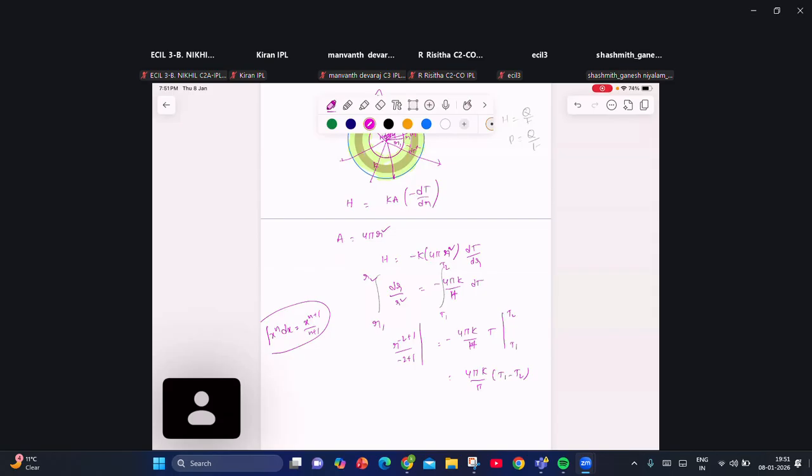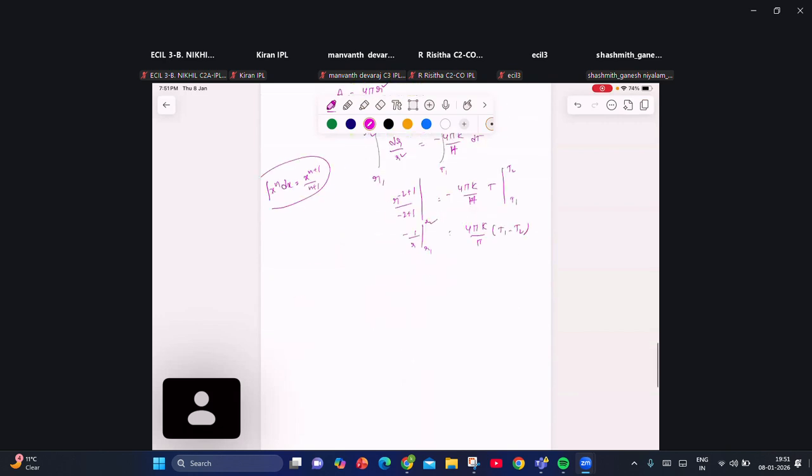Minus 1 by r. After substituting limits, what are we going to get? 1 by r1 minus 1 by r2. We are going to get like this. Am I correct?